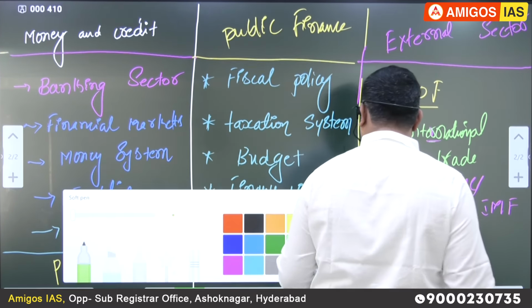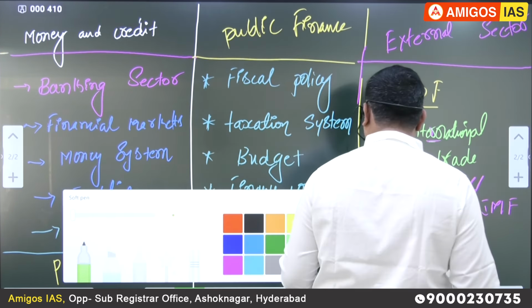So, what is the importance of these topics in the prelims and mains? Sir, in prelims, you may expect 1 or 2 questions, not more than that. That's why I'll write 1 or 2. In the mains also, you may expect 1 question, sir. Sometimes it will be 2 questions, but not more than 2. Most of the time, it will be 1 only. So that's why I've written 1 question in the mains also.